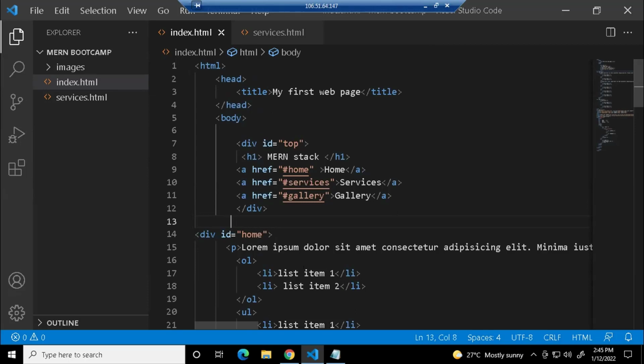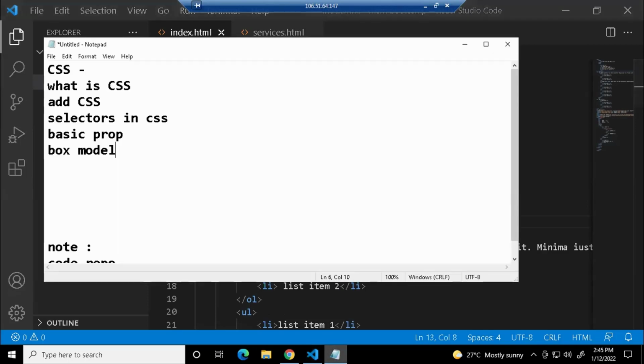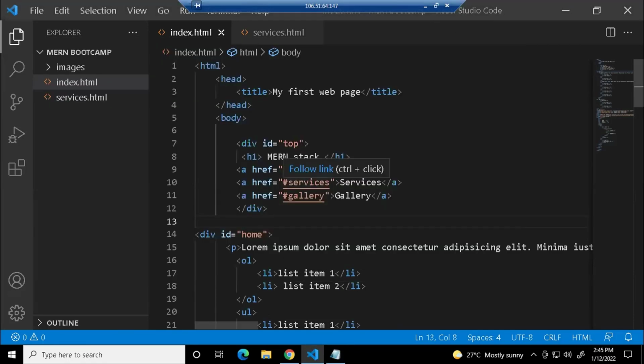So let us first understand what CSS is. As of now, we are creating only the structure, right? We then create the style, which we are going to add through a CSS file. CSS stands for cascading style sheet, and the current version of CSS which we are going to discuss is CSS3, just like how we have discussed HTML5.